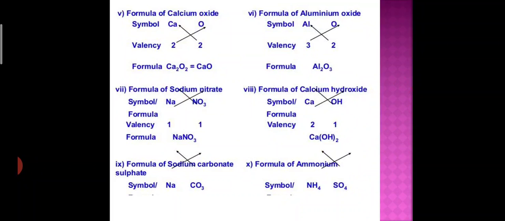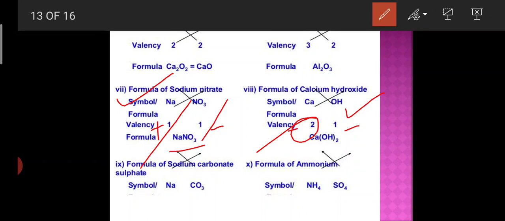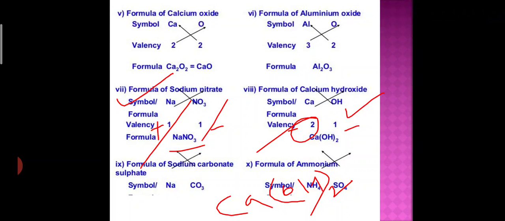Okay, now you can take the example of sodium nitrate. What is the valency of sodium? +1 and nitrate minus, so it cancels, Na and like this. What is the valency of calcium? +2 and hydroxide minus, so you should write minus also. So now enclose OH, Ca(OH) whole twice, not like this, CaOH2. This is wrong. First you close the bracket OH, then write the 2. In this way you can write the chemical formula of each and every compound or ion.